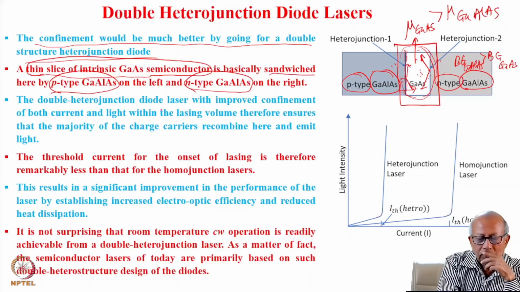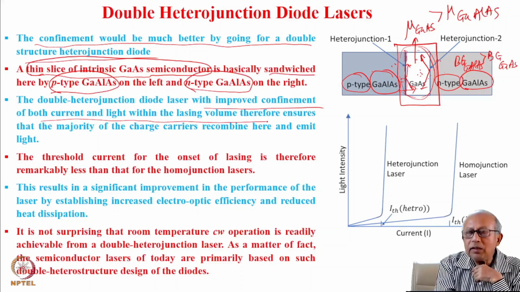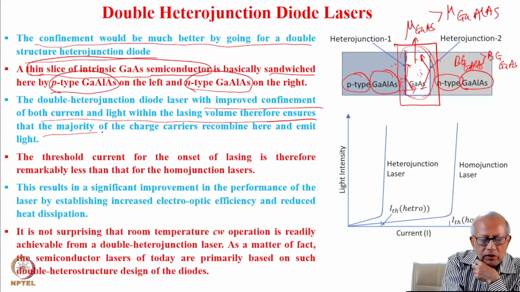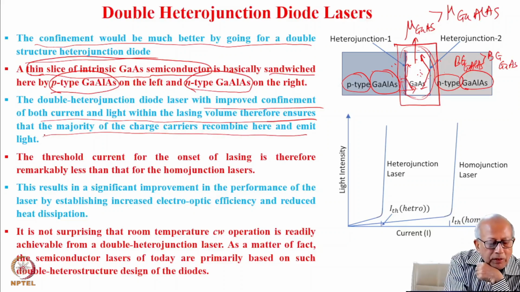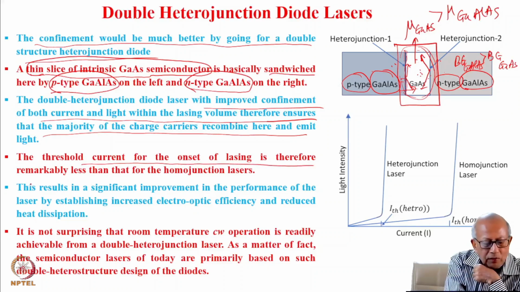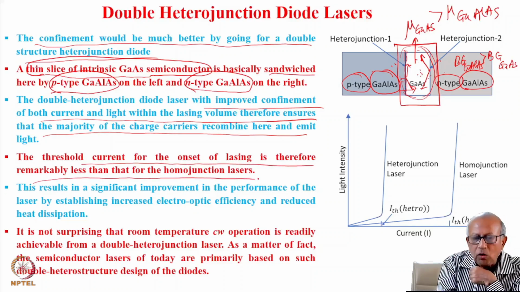The double heterojunction laser improves confinement of both current and light within the lasing volume, and therefore ensures that the majority of the charge carriers recombine here and emit light. The threshold current for the onset of lasing is therefore remarkably less than that of the homojunction.